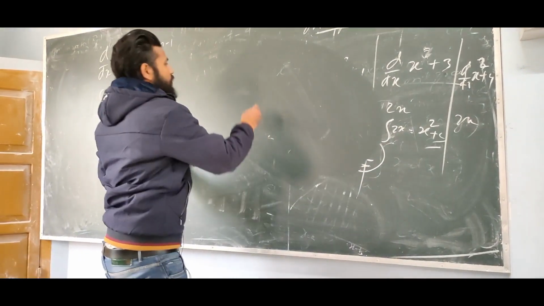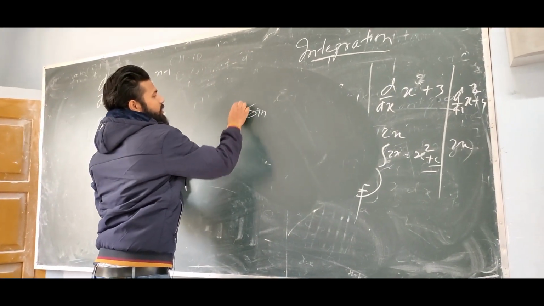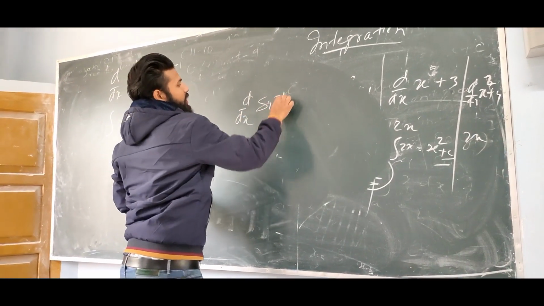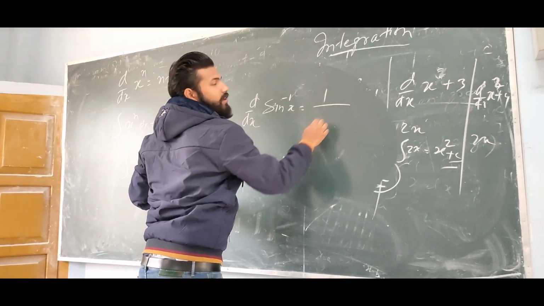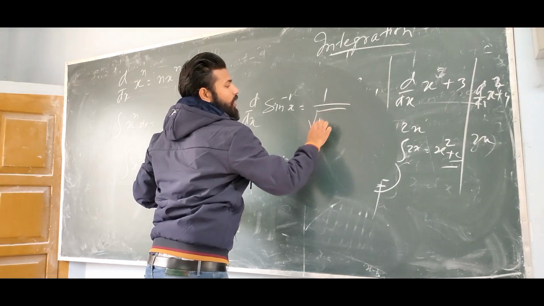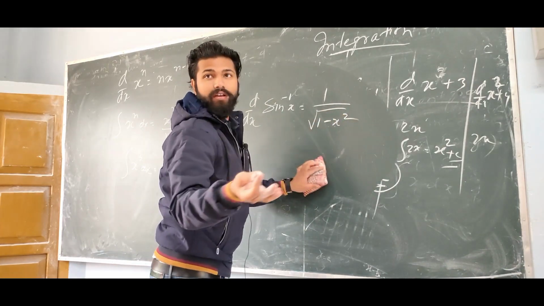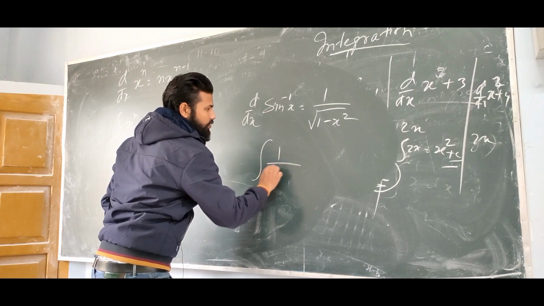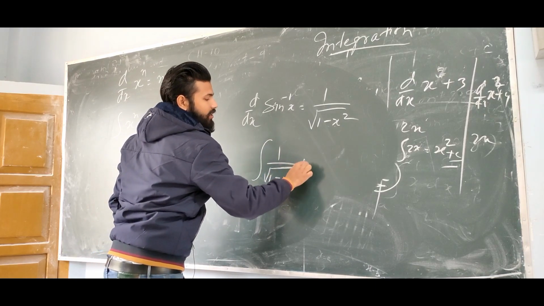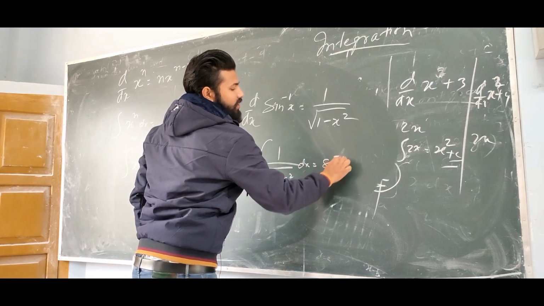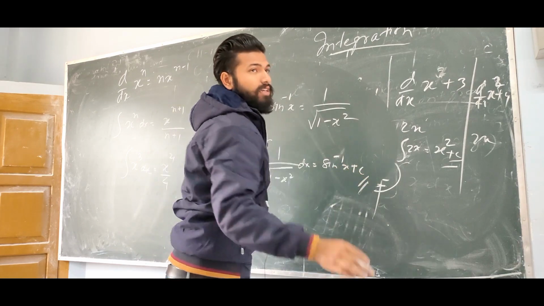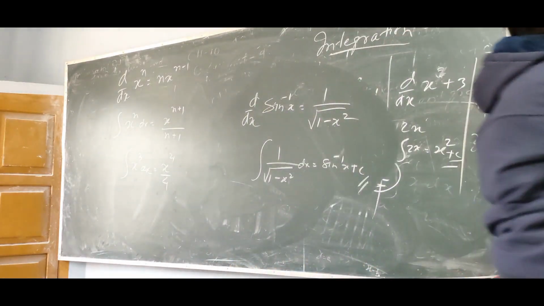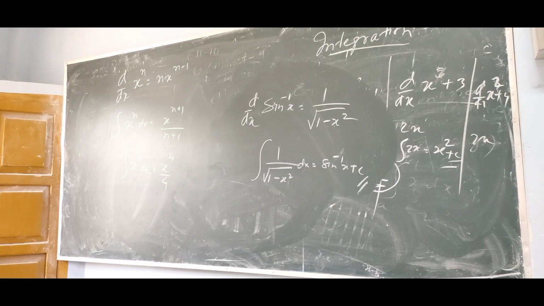Look here. We already know that d/dx of sin inverse x is what? 1 by root over 1 minus x square, right? So definitely, if I say, what is the integration of 1 by root 1 minus x square dx? It will be sin inverse x plus c. Got it, my dear? So here it is given: sin inverse x plus c.